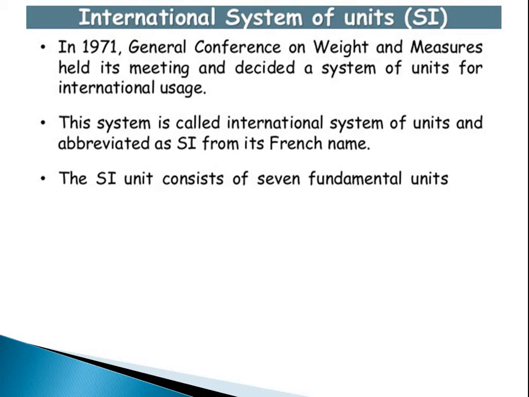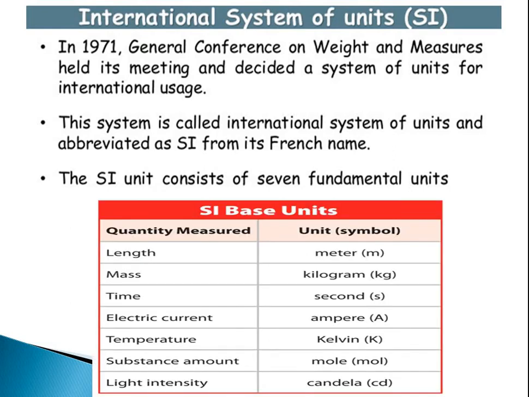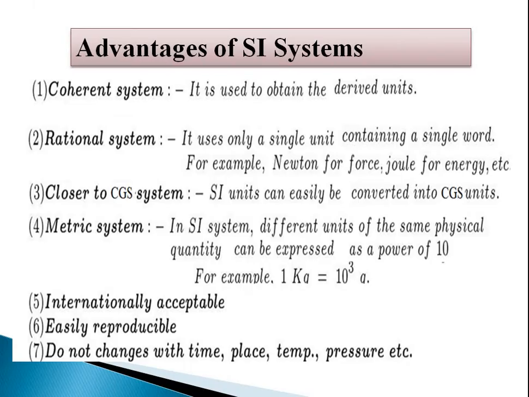The SI system consists of several fundamental units. Here they have taken the utmost care of measurement. So here the length is measured in meter, mass in kg, time in second, electric current in ampere, temperature in Kelvin, amount of substance in mole and light intensity in candela, CD. So these are the units used for this.